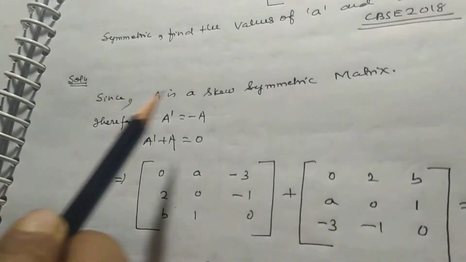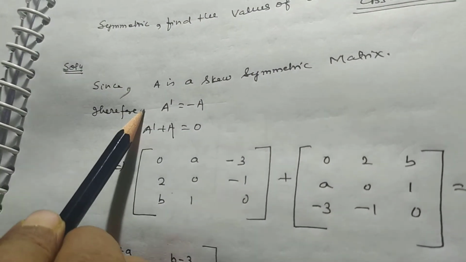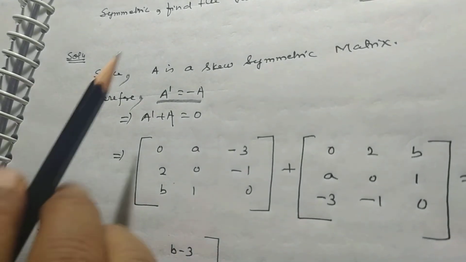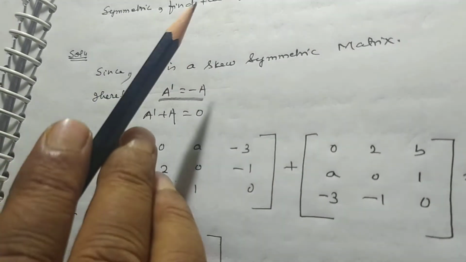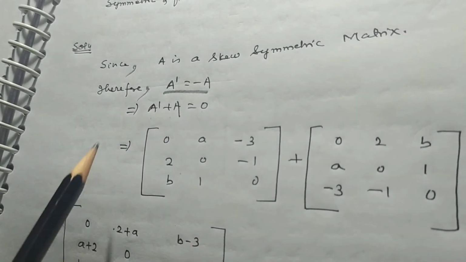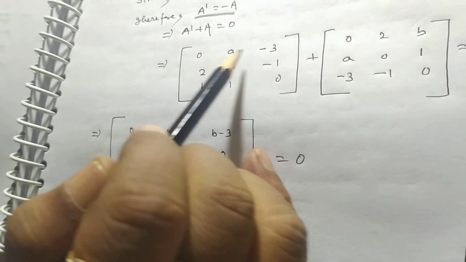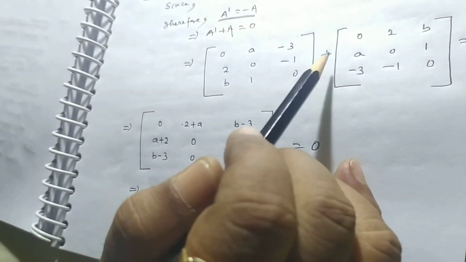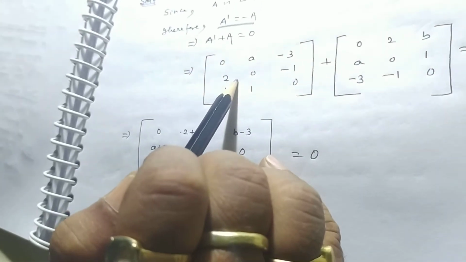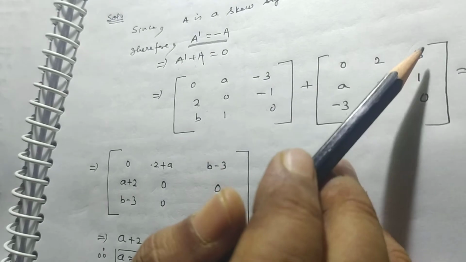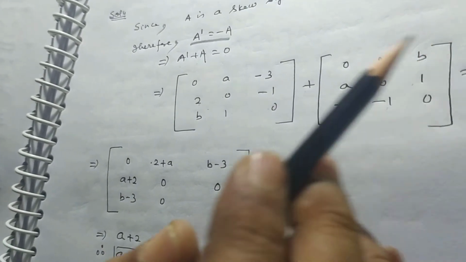Since A is a skew symmetric matrix, therefore A dash is equal to minus A. It is given in this problem that A is a skew symmetric matrix. So now A dash plus A is equal to 0. A is [0, a, -3; 2, 0, -1; b, 1, 0], and its transpose is [0, 2, b; a, 0, 1; -3, -1, 0], and the sum is equal to 0.